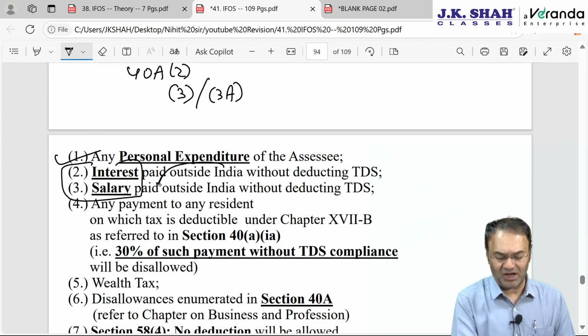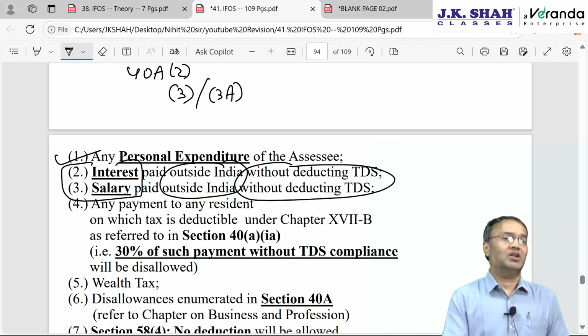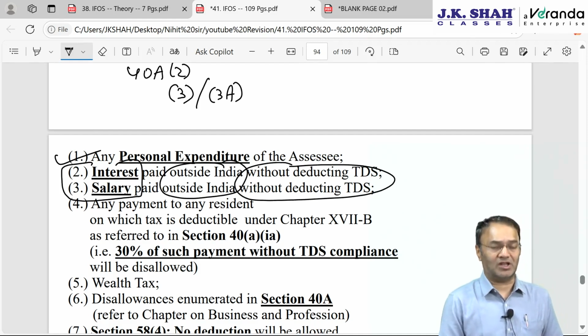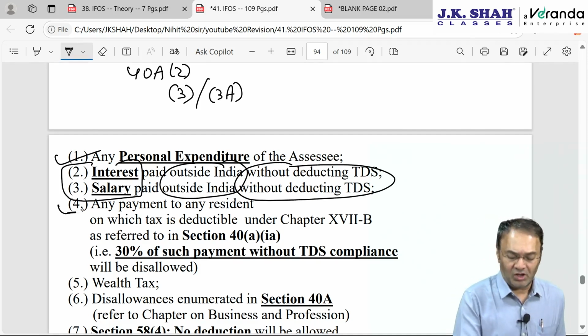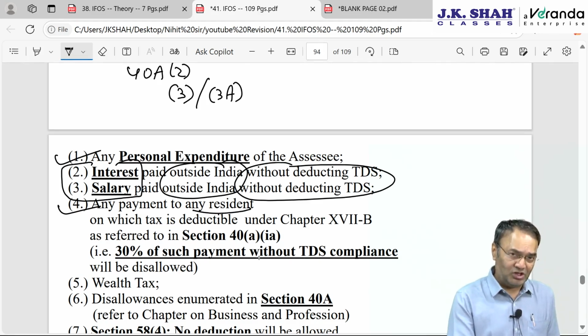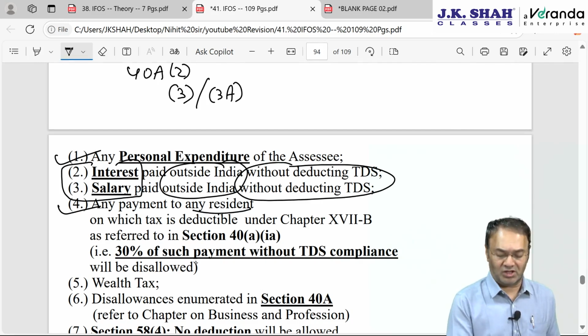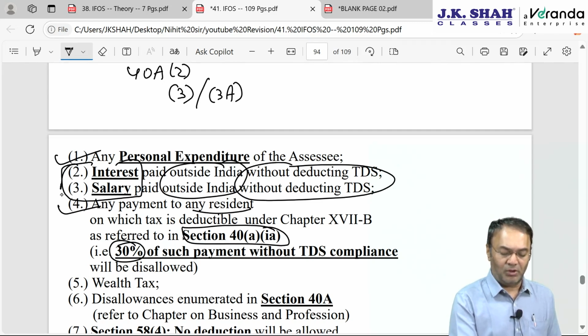Interest and salary paid outside India without complying with TDS provision. Outside India, then 100% will be disallowed and not 30%. Or any payment to resident in India which is liable for TDS, if tax is not deducted or deducted but not deposited, then 30% of such sum will be disallowed. This is exactly same as 40 clause A subclause 1A. Point number 2 and 3 with regards to payment outside India.